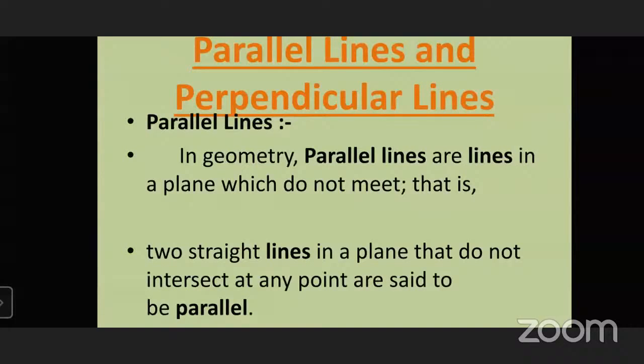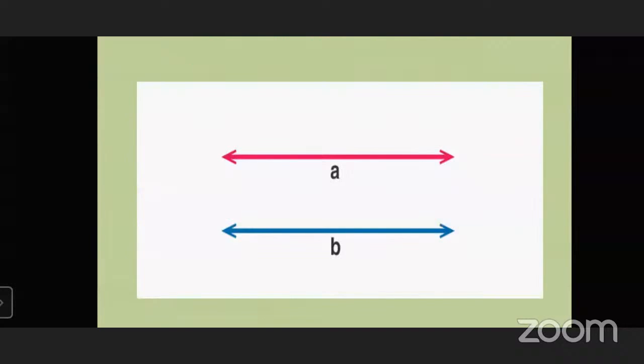Do you remember any example of parallel lines? Anybody? Okay, we can see here: line A and line B. These both are parallel lines. The lines extend from both sides up to infinity, but do they intersect each other at any point? No, they do not intersect at any point. So that's why they are called parallel lines. The lines which do not intersect at any point are called parallel lines.